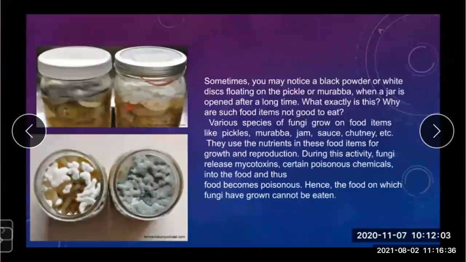So students, keep in mind, whenever you eat pickles, murabbas and all, open it and first of all see whether it is good or not. If you find black fungus or white portions on the pickles or murabbas, never think of eating it by removing them. Even if you remove the upper part, the mycotoxins released from the fungi get mixed in the food and it is poisonous. So it is not good for our health. It is hazardous, so we should not prefer this type of food in our daily life. Okay.